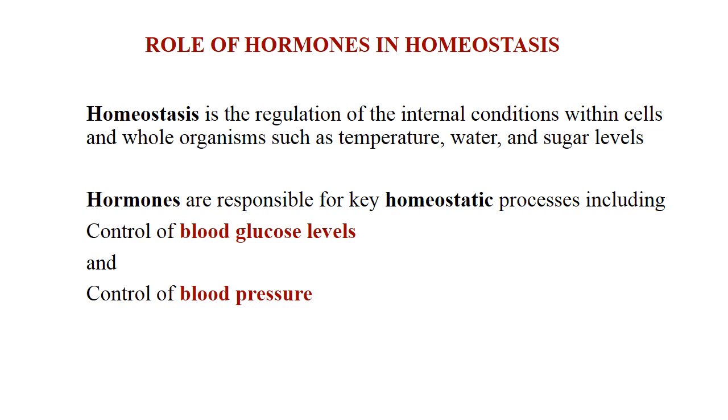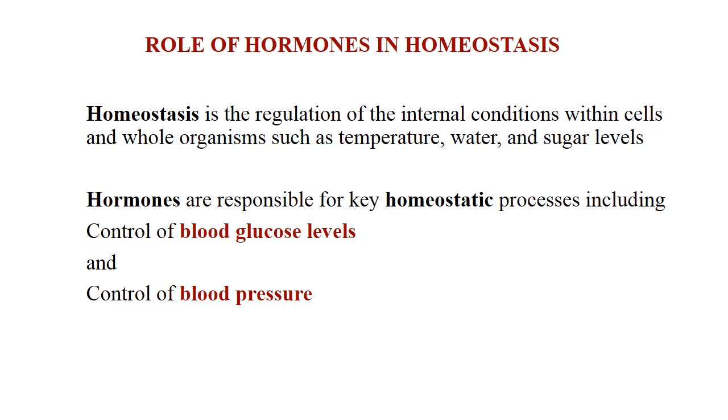Homeostasis is the regulation of the internal conditions within cells and the whole organism, such as temperature, water, and sugar level, etc. Homeostasis means nothing but the balancing of the temperature between the outer environment and the inner body temperature, the water salinity of the body fluid or the cell cytoplasm and the environment, or the sugar level, which should be normal.